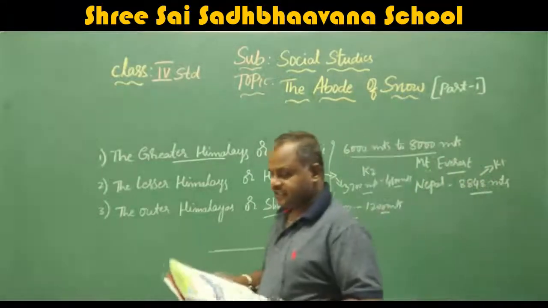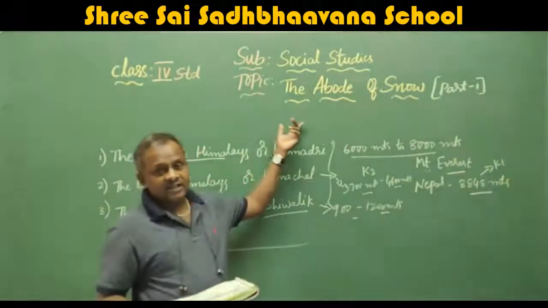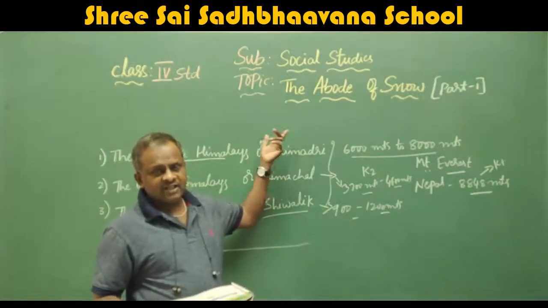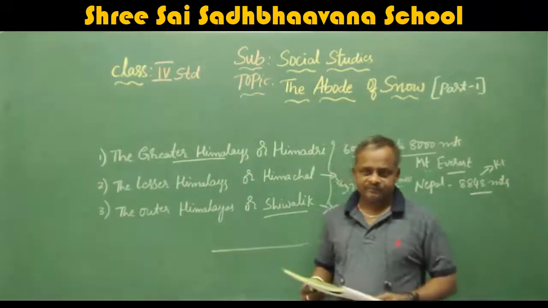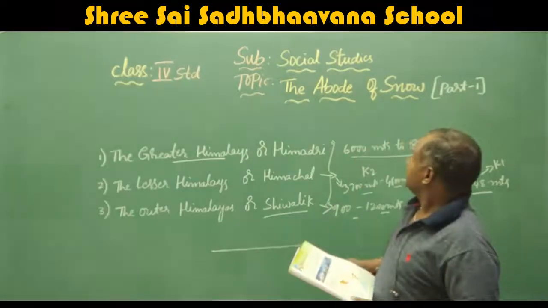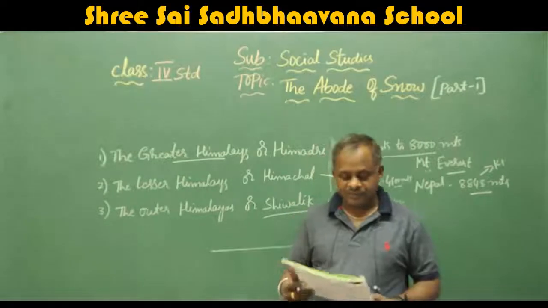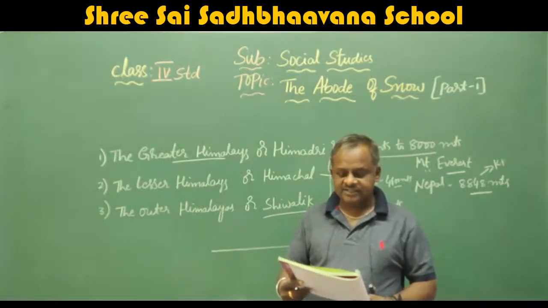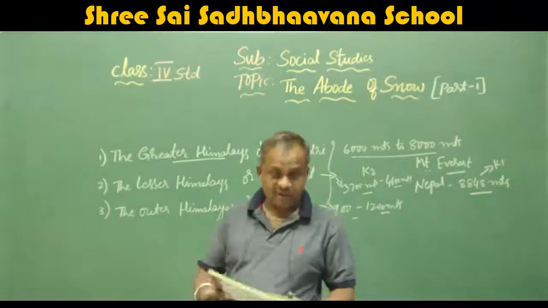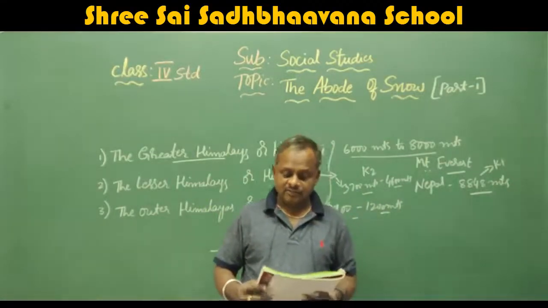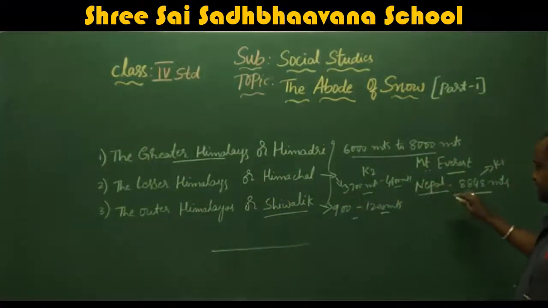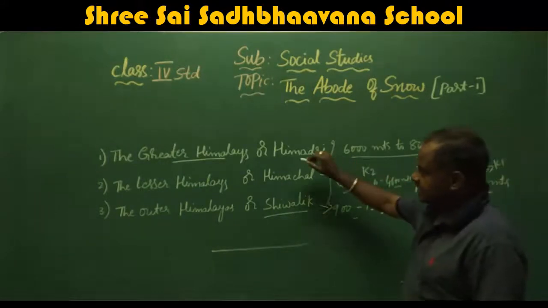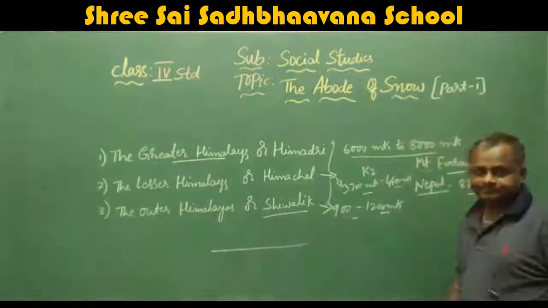Now I will recall, that is abode of snow. Abode of snow means the Himalaya. Hima means ice, Alaya means temple, the temple of ice, or the home of ice. The Himalayas form the world's largest mountain range. I explained that Mount Everest is the highest peak, present in the country of Nepal at a height of 8,848 meters, in the Greater Himalayas or Himadri.